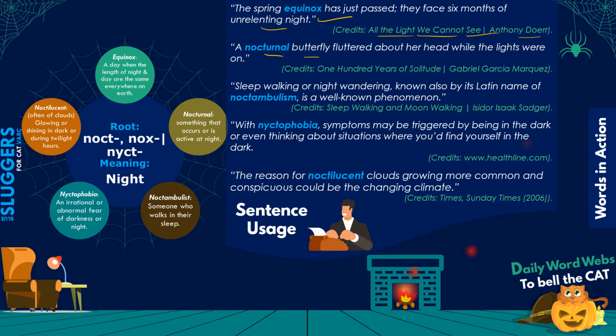A nocturnal butterfly fluttered about her head while the lights were on, right? So maybe we're talking about a person who's standing somewhere, and then a nocturnal butterfly flutters about that person's head. Fair enough. Again, taken from a really great book. By the way, this is a book for which this author won a Nobel: One Hundred Years of Solitude. Next, sleepwalking or night wandering, also known by its Latin name of noctambulism, is a well-known phenomenon, right? Taken from another book, I guess.